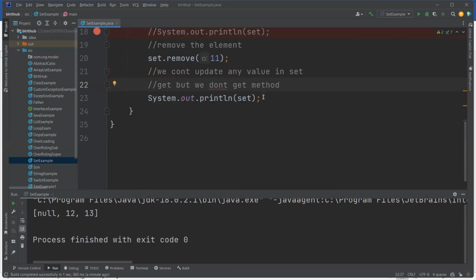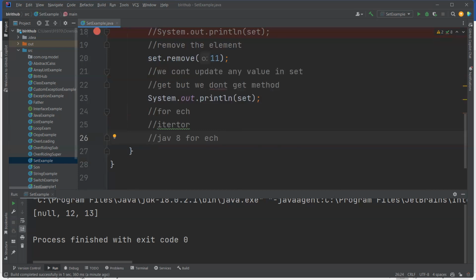Using these loops. One is for each, one is iterator, and the third one is Java 8 for each. Why can't we use a for loop? One minute, for loop. Because there is no get method.